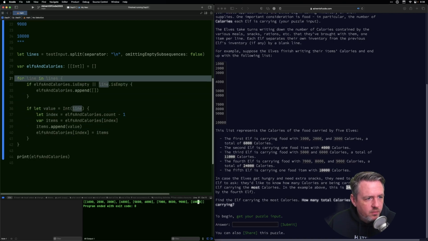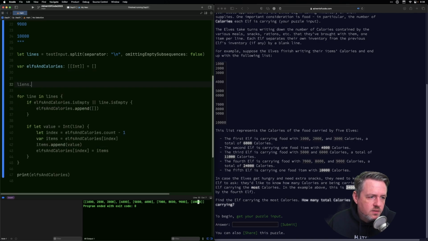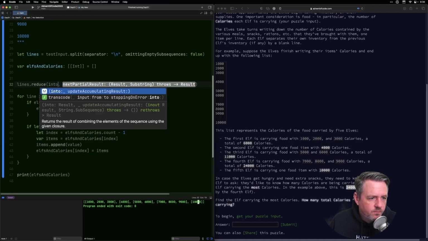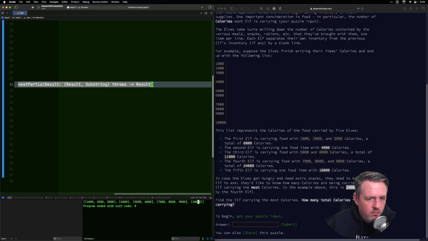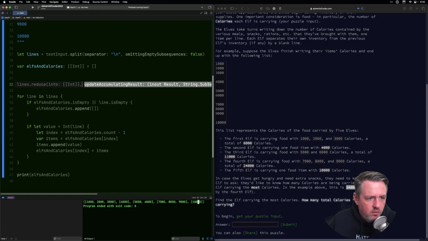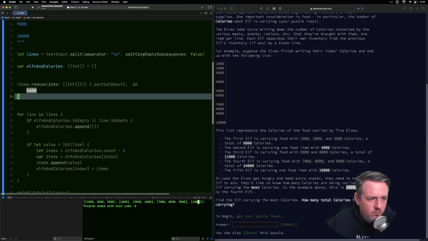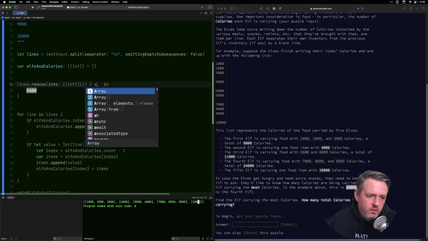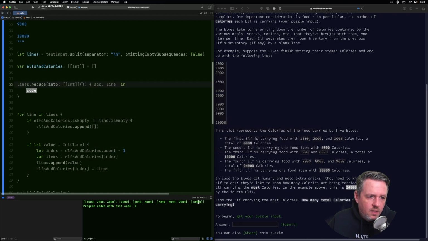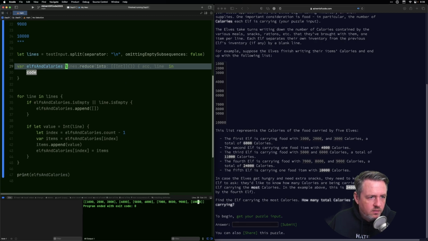Also, it's probably worth noting that I could have done this in reduce as well. If I did lines dot reduce into this structure, then I get the accumulated value and the line, and then I can assign it like this.